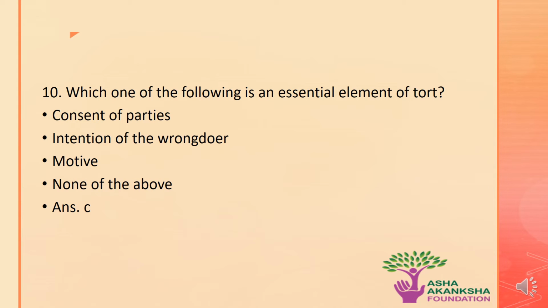The next question is, which one of the following is an essential element of tort? The options are A, consent of parties, B, intention of the wrongdoer, C, motive, or D, none of the above. The correct answer to this question is option C, that means the motive is an essential element of tort.